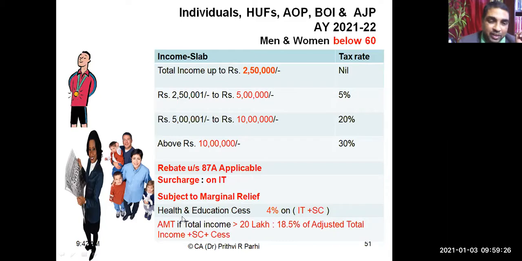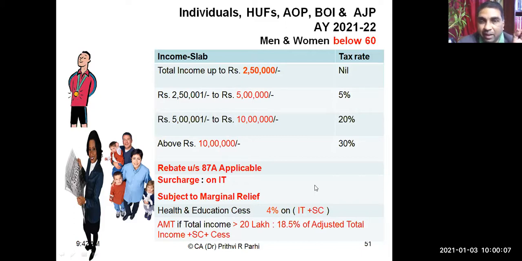Then there is one provision called alternative minimum tax. That means that is the tax you are computing like this, but as an alternative to that, you have to pay minimum tax. How to pay minimum tax? The alternative minimum tax is that if your total income exceeds 20 lakh rupees, then you need to pay 18.5% of adjusted total income, plus surcharge if applicable, plus cess 4% also applicable. So this concept right now, don't worry about this. I'll be explaining all this in future. But I think at this level, you know how to compute tax.